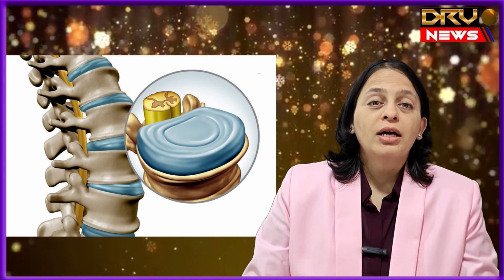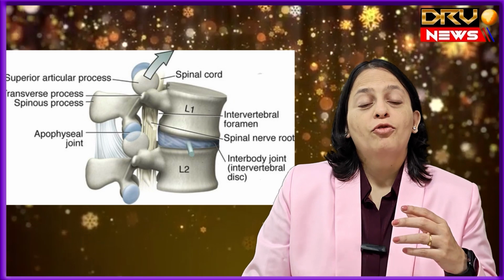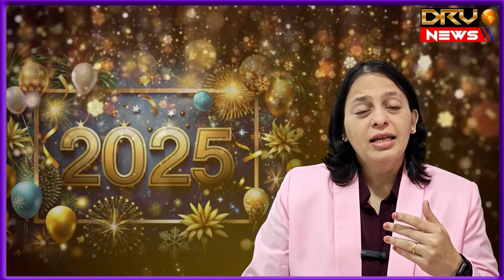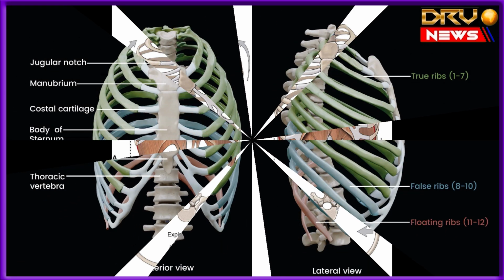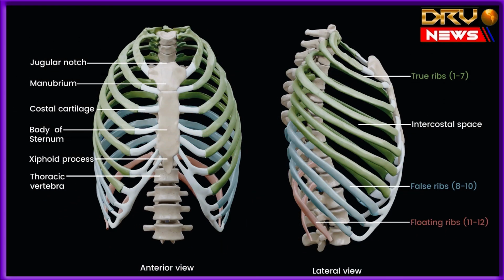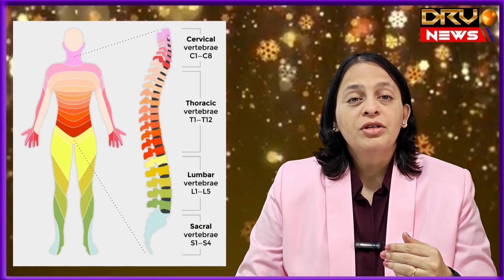These joints allow movement of the spine, which we require for flexibility. Then they also serve as an attachment to the ribs. So the thoracic vertebrae give attachment to the ribs, and the rib cage expands during inspiration, right? So that is important during respiration or our breathing. So here we have an entire length of the vertebral column serving different functions.